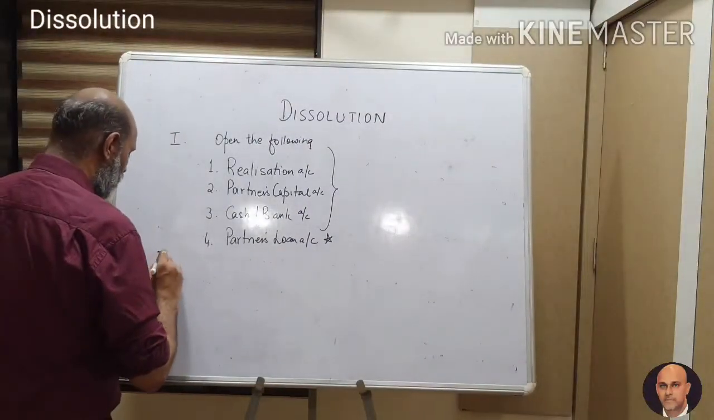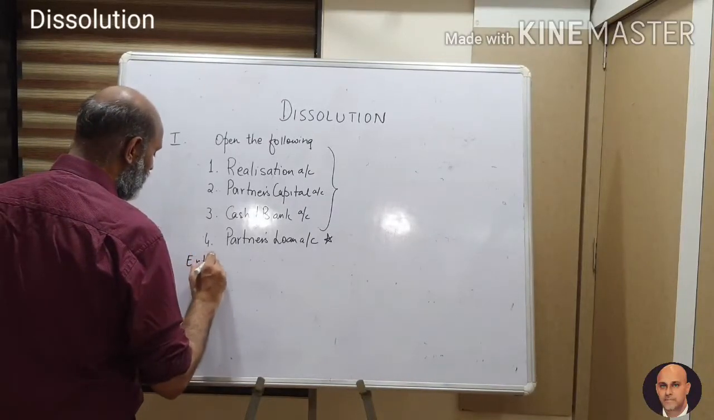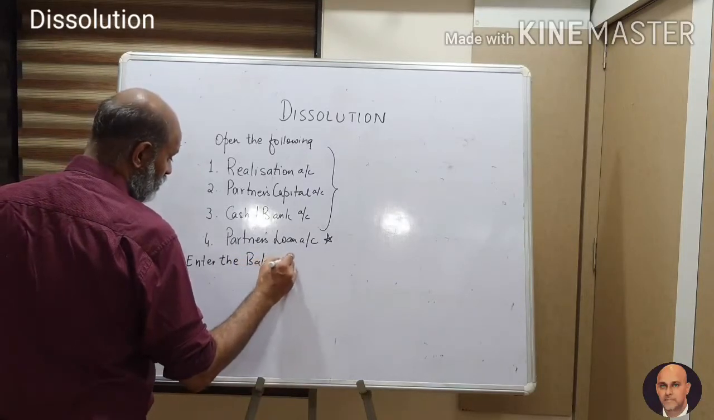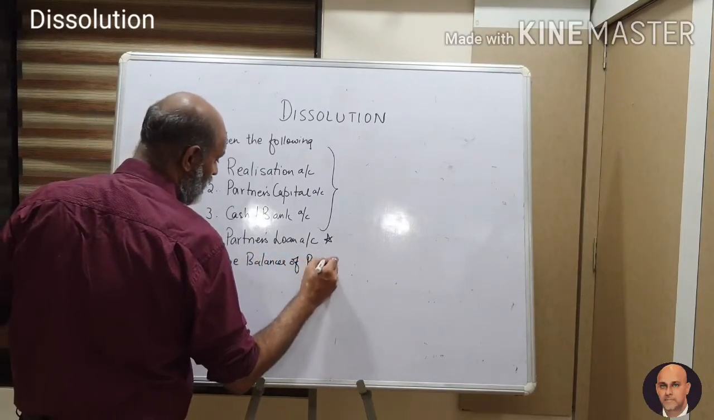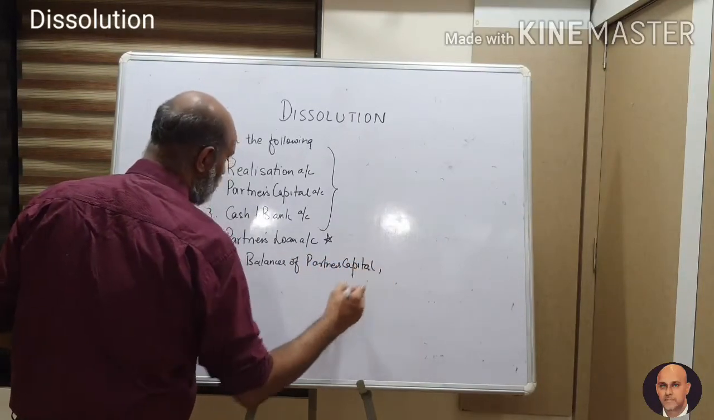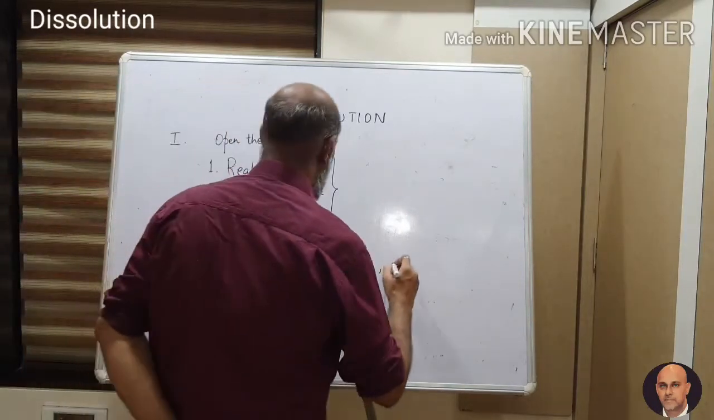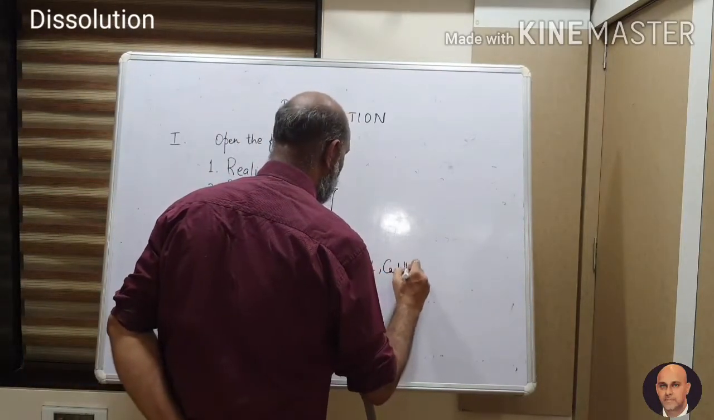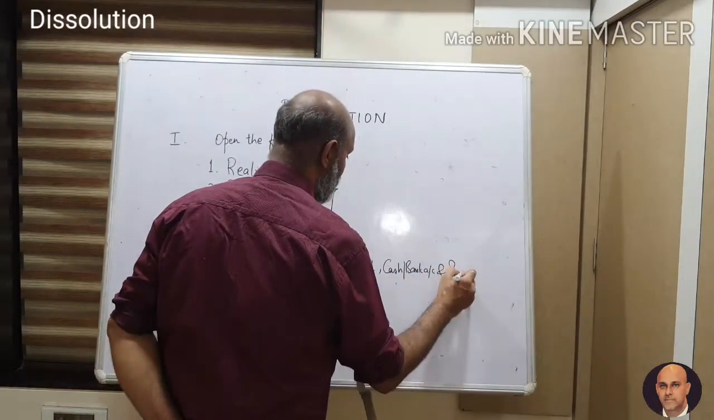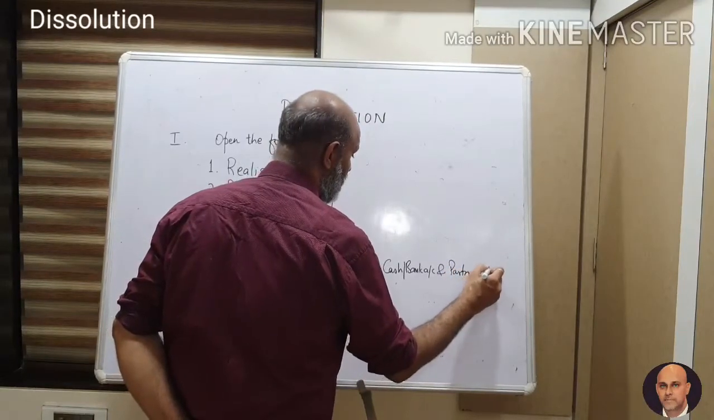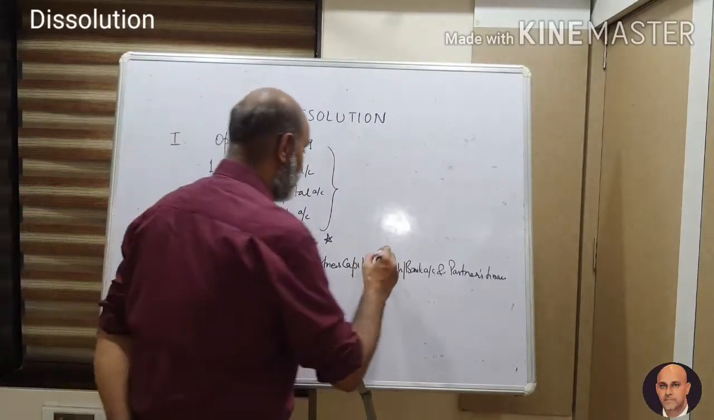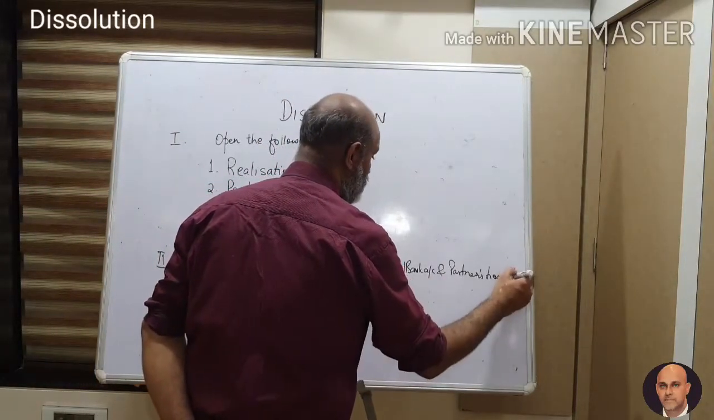Second, enter the balances of partner's capital account, cash bank account, and if the partner has given a loan or taken a loan. I am just taking the assumption here the partner has given a loan. So partner's loan account, these are the accounts, the balances which you will transfer.